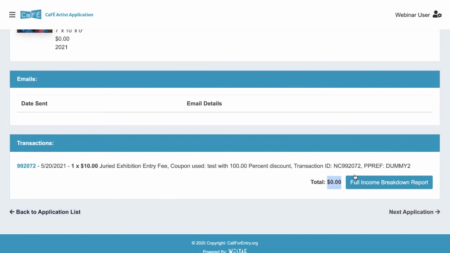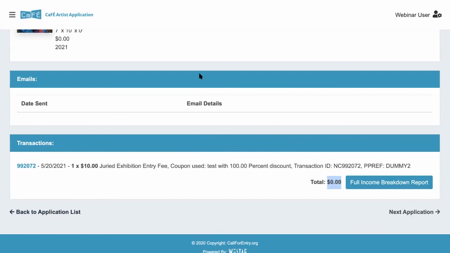And then if you need to, you can go ahead and just shortcut to the full income breakdown report. This is just a handy tool if you're looking at it here, but you want to view it against the other transactions. You can go ahead and go to the report. Finally, at the bottom, you'll see that there's the arrows to go to the next application or back to the list, which was that table.